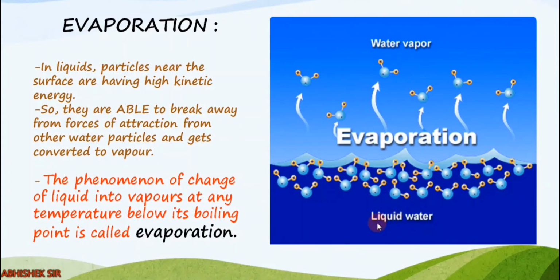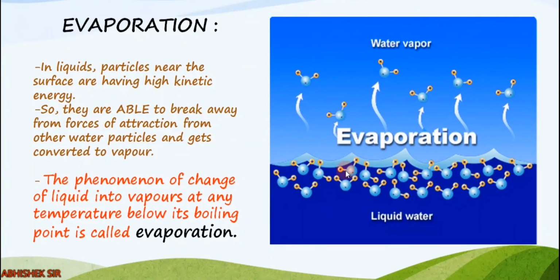If you see carefully in the figure, we have water over here also, but this lower part, the bottom part, will not convert. Only the surface part, the particles which are on the surface, have a high amount of kinetic energy. So they are very lucky. Why? Because just by some amount of heat they are able to change themselves into water vapor. Clear? They are like volatile materials.